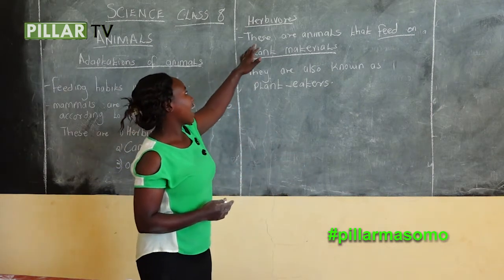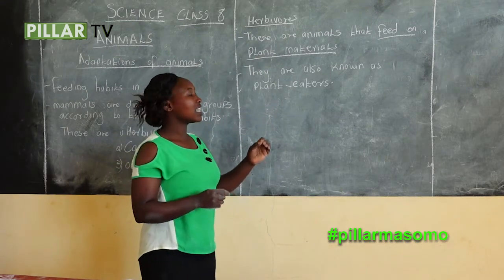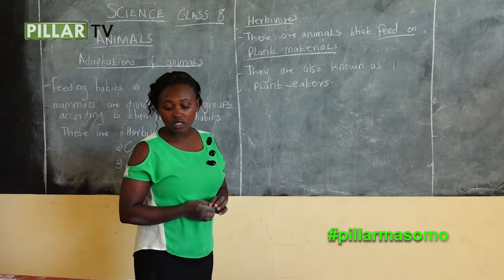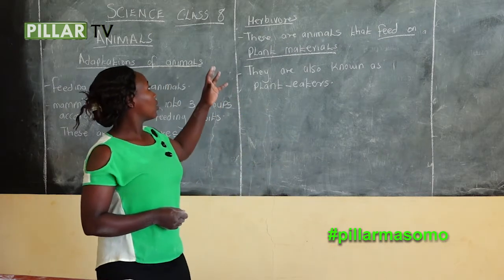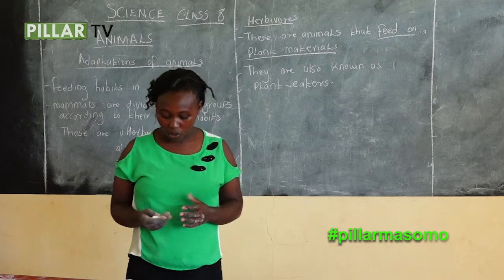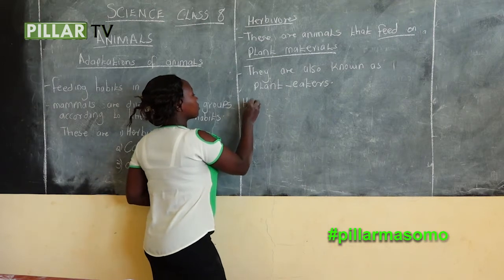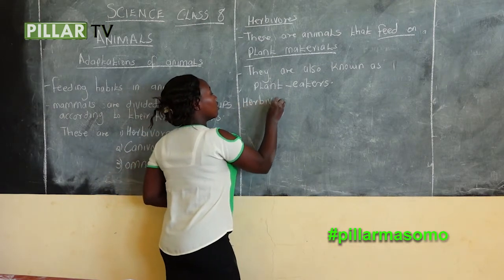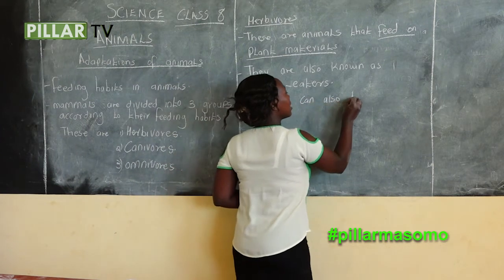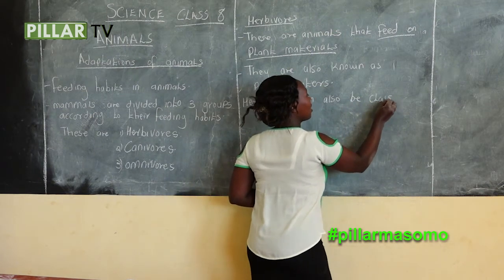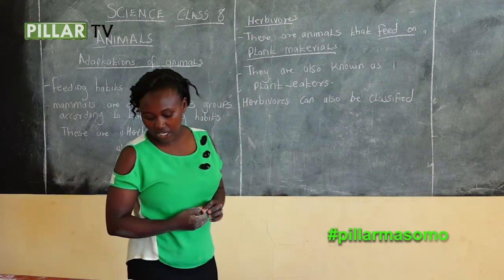So, under herbivorous, we classify them into various groups. One is ruminant and non-ruminant. We also have another classification: grazers and browsers. Herbivorous can also be classified into two groups.